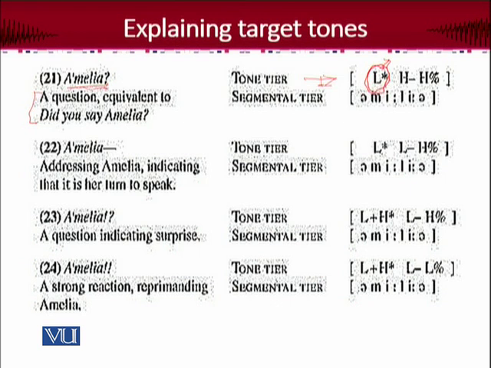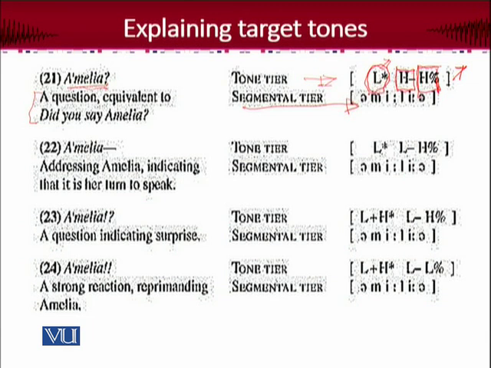The peak is low. And then after the accent, the remaining part of the phrase is high, right? And then the boundary of the phrase is also rising, okay? So it's again high, right? And the segmental tier is also there, segments are given here.